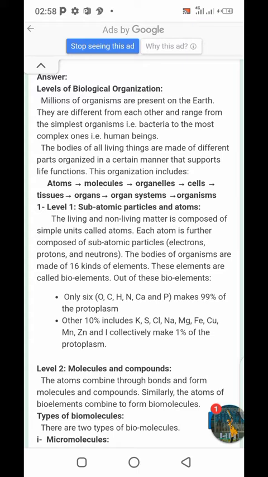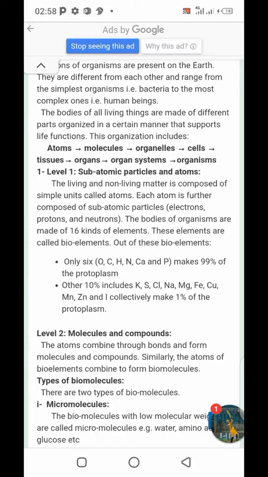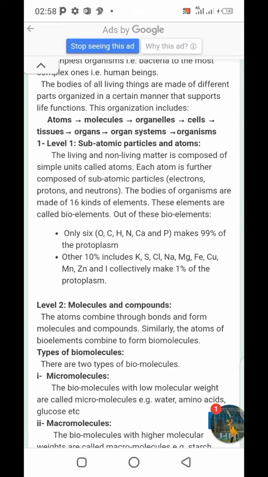There is no charge on that. So we can talk about that the living and non-living matter is composed of simple units called atoms. Each atom is further composed of subatomic particles like electron, proton, neutrons. The bodies of organisms are made of 16 kinds of elements. These elements are called bioelements. Out of these bioelements, only 6: oxygen, carbon, hydrogen, nitrogen, calcium, and phosphorus make 99% of the protoplasm.